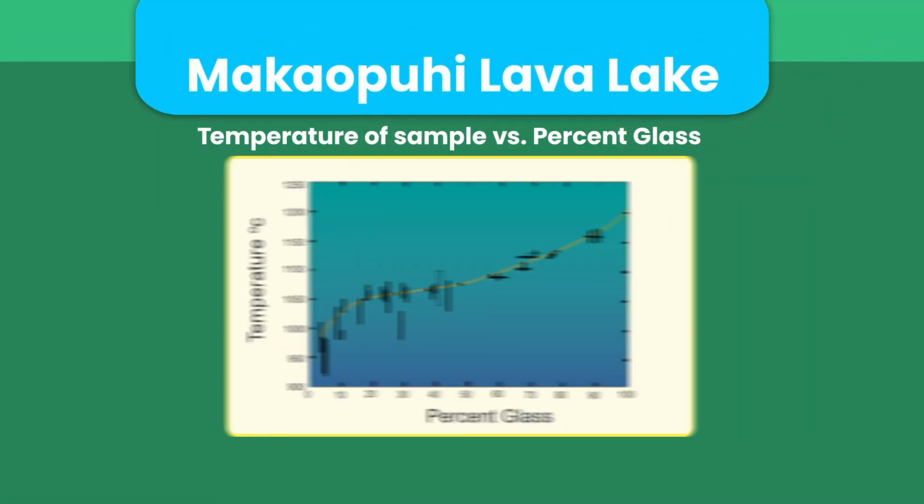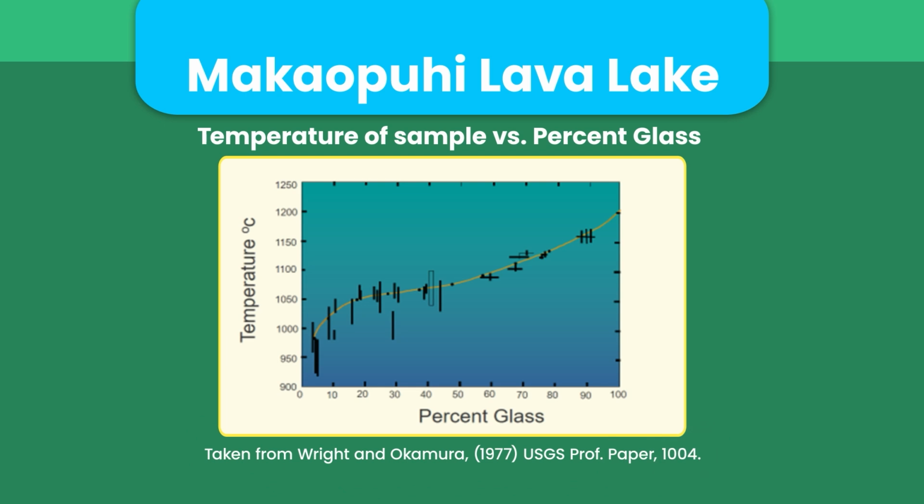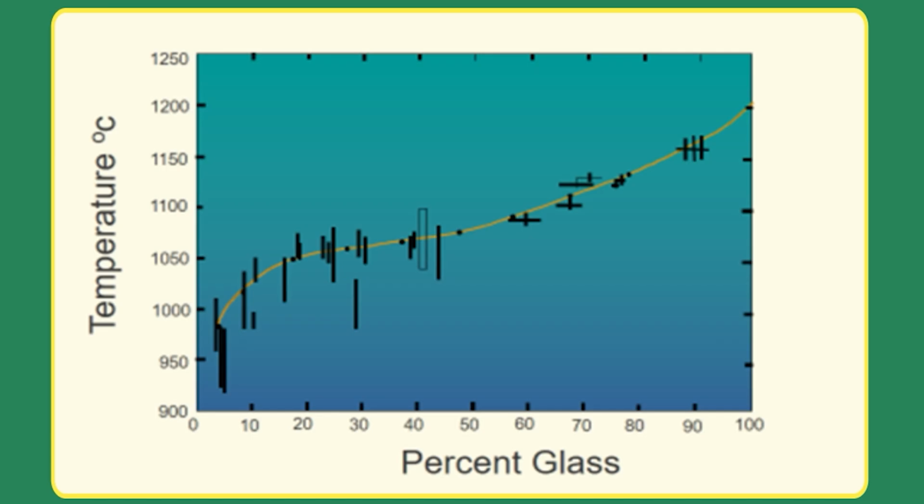The temperature of the sample versus percent glass: how much glass is present is plotted against the temperature. You will find there is a gradual decrease in the percentage of glass with the lowering of the temperature.